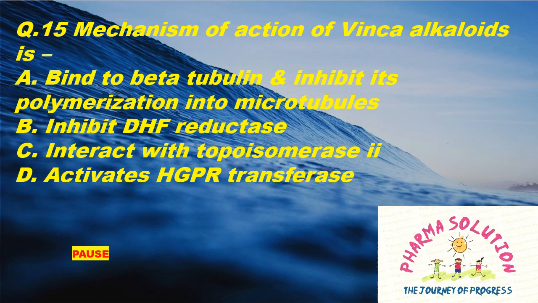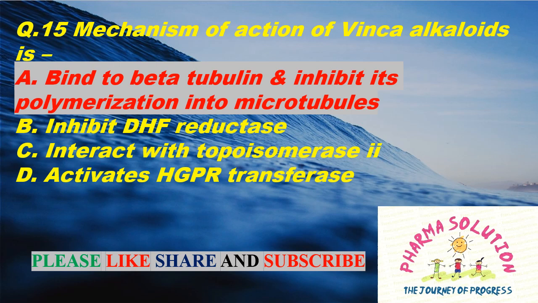Question 15. Mechanism of action of vinca alkaloid is option A bind to beta tubulin and inhibit its polymerization into microtubules, option B inhibit DHF reductase, option C interact with topoisomerase 2, and option D activates HGPR transferase. And the right answer is option A bind to beta tubulin and inhibit its polymerization into microtubules.